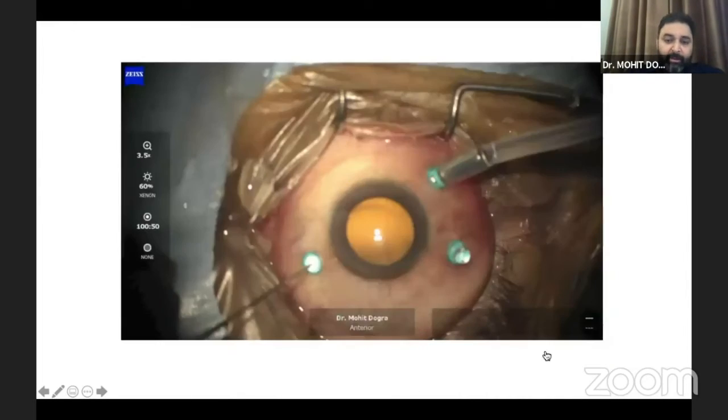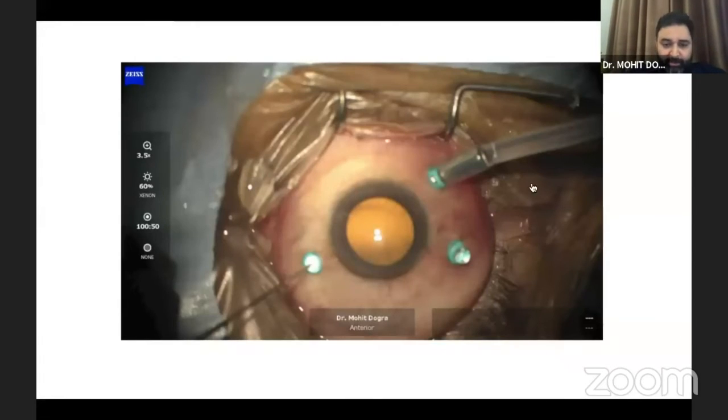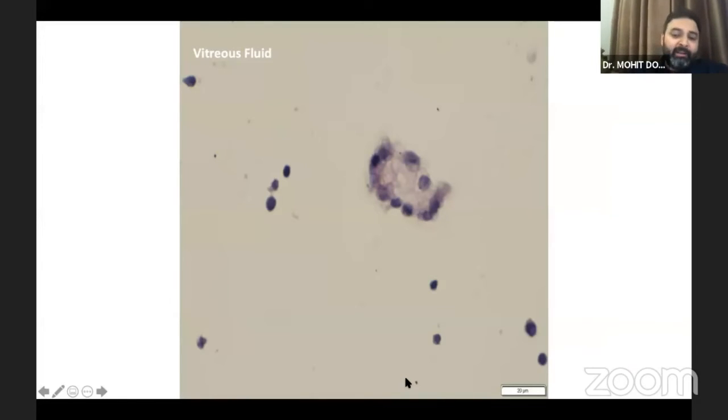I left this patient at SF6. What this patient actually had was, I'm actually going to skip that video. That's going to be something. So the vitreous fluid showed nothing.